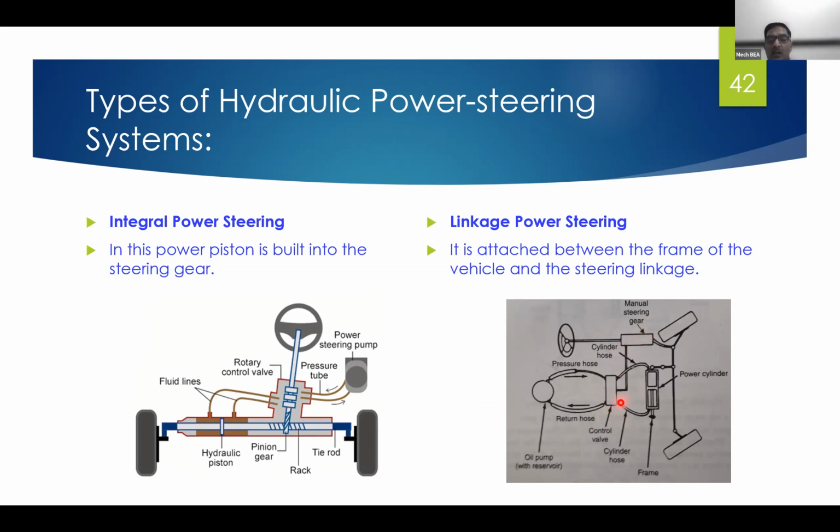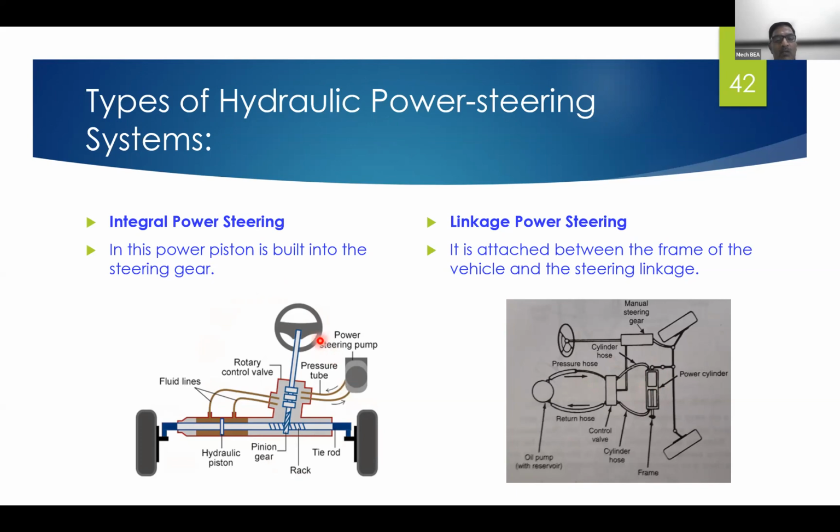Then this one is the control valve, which is operated through the steering. Then here you can see the power cylinder, and it is connected between the frame of the vehicle and the steering linkage.